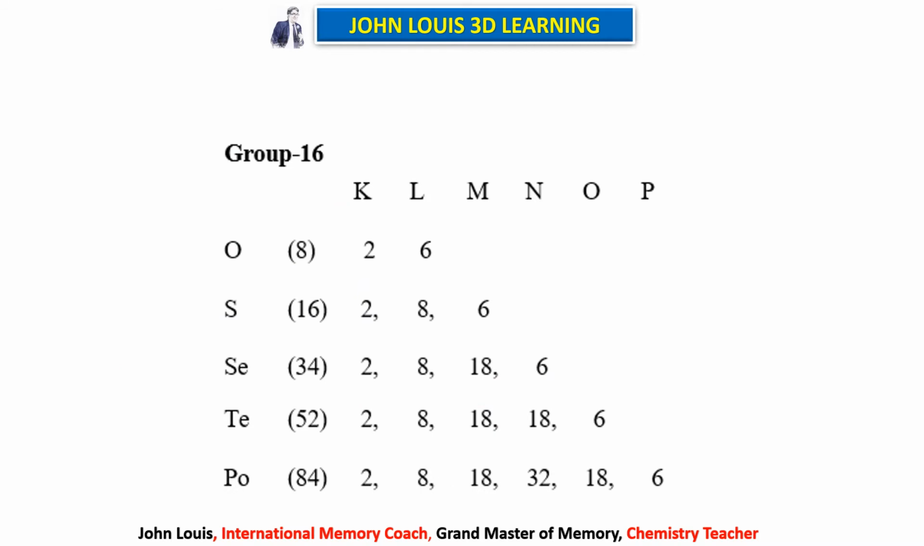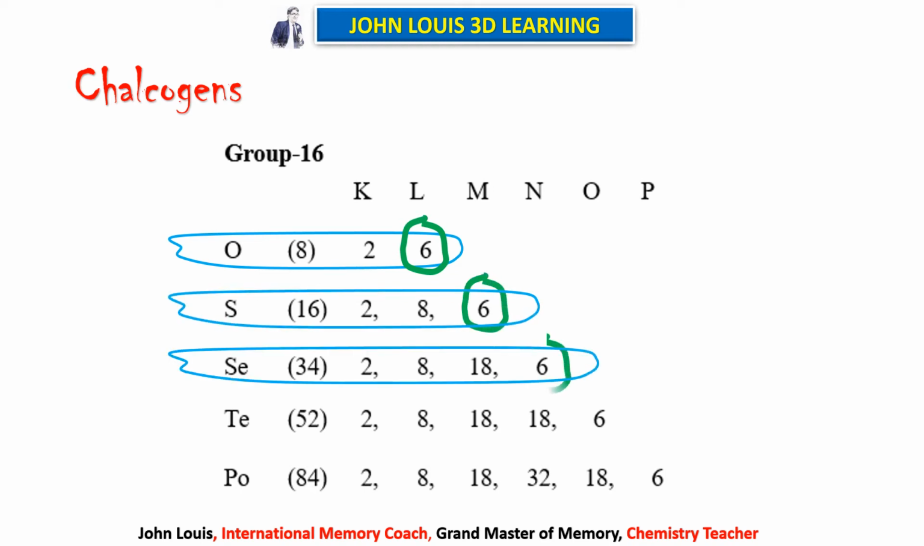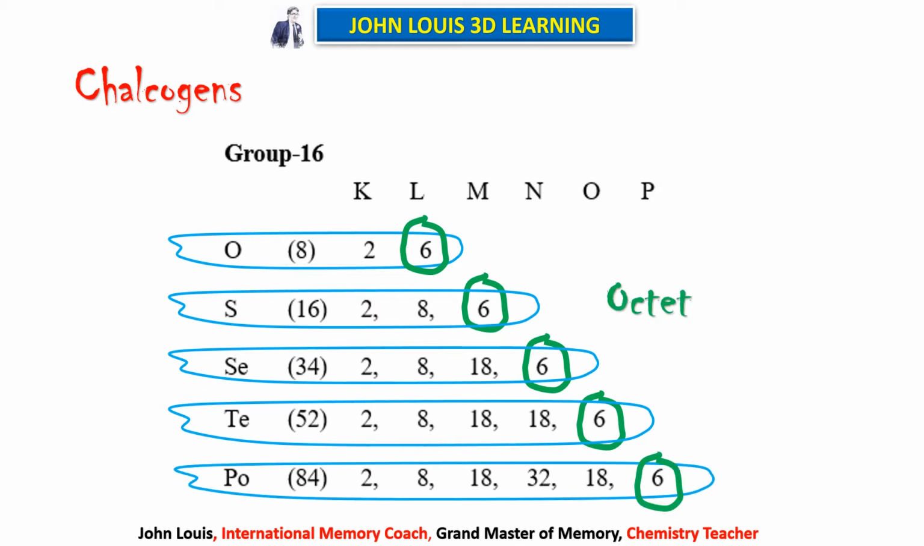Okay, now let us take a few more groups of the periodic table. So let us take the 16th group, chalcogens, that is the oxygen group. See, oxygen is having 6 electrons in the outermost orbit. Like this, you take all the other elements: sulfur has 6 electrons, selenium is also having 6 electrons, tellurium is also having 6 electrons, polonium is also having 6 electrons. Okay, so they want to attain the octet structure.